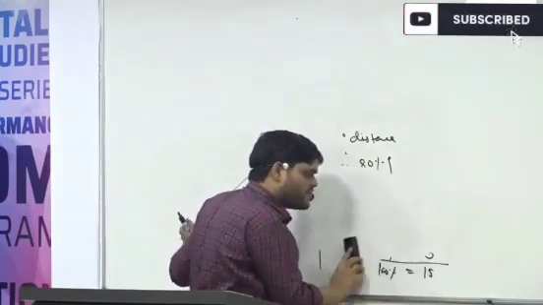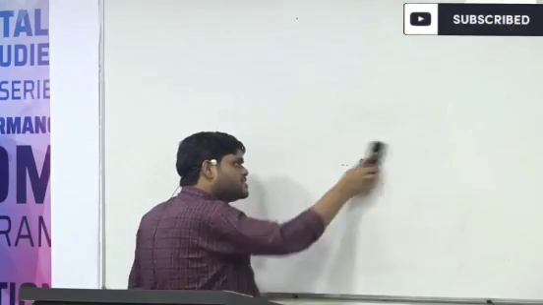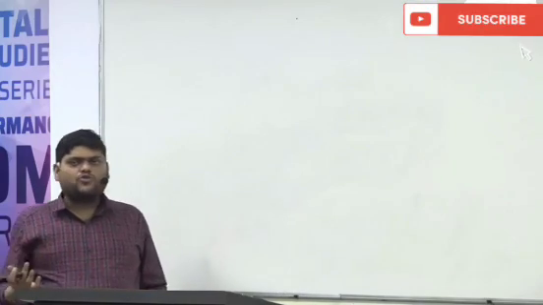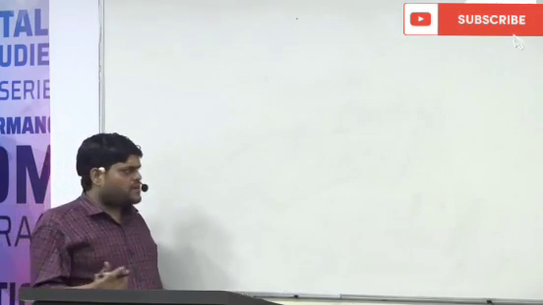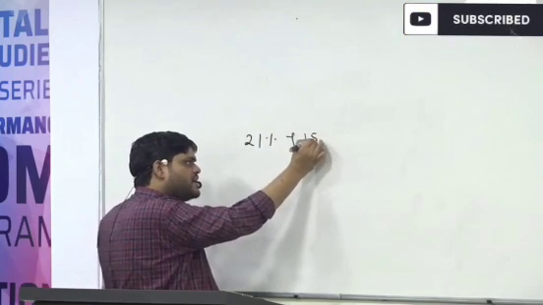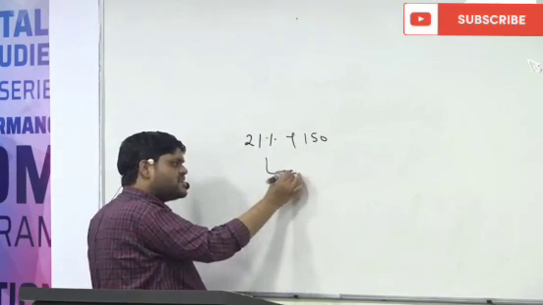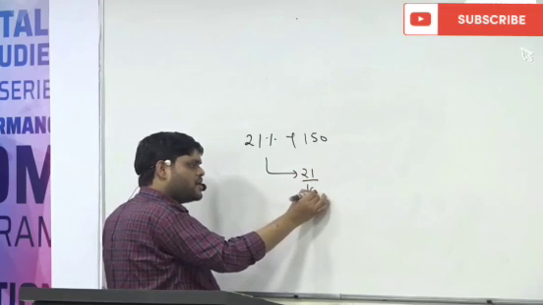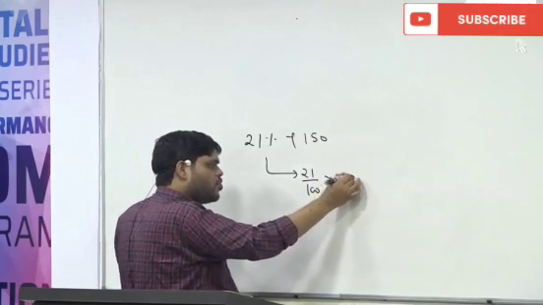Many of you have already given a correct answer, so I am moving forward. Now, how to find out the percentage? I told you one way. Suppose they are saying 21% of 150. The first way is simply 21 upon 100 multiplied by 150.